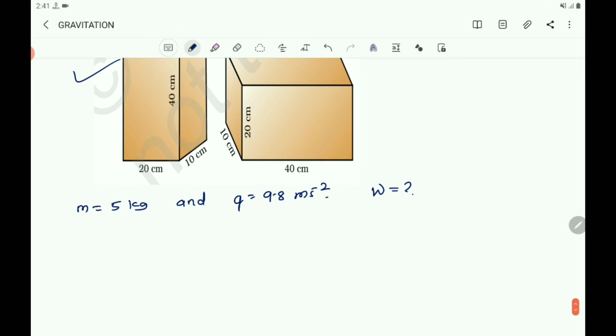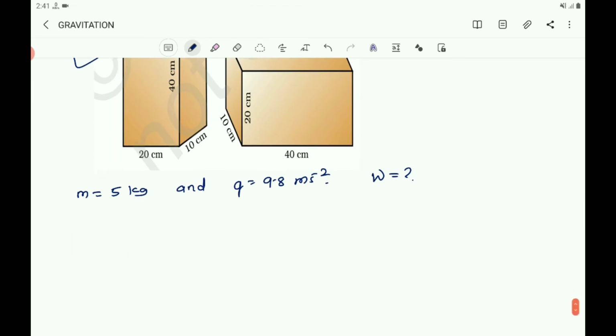W equals M into G, that is 5 into 9.8, which is 49.0 Newton.